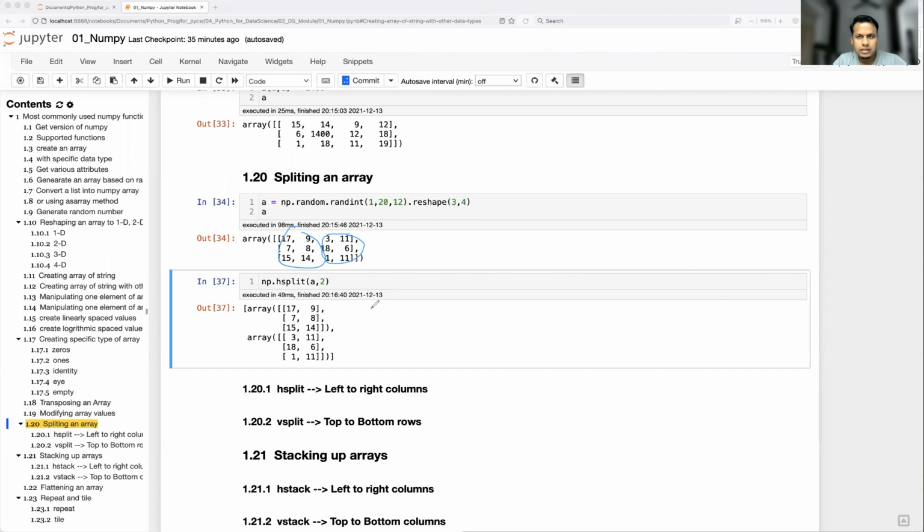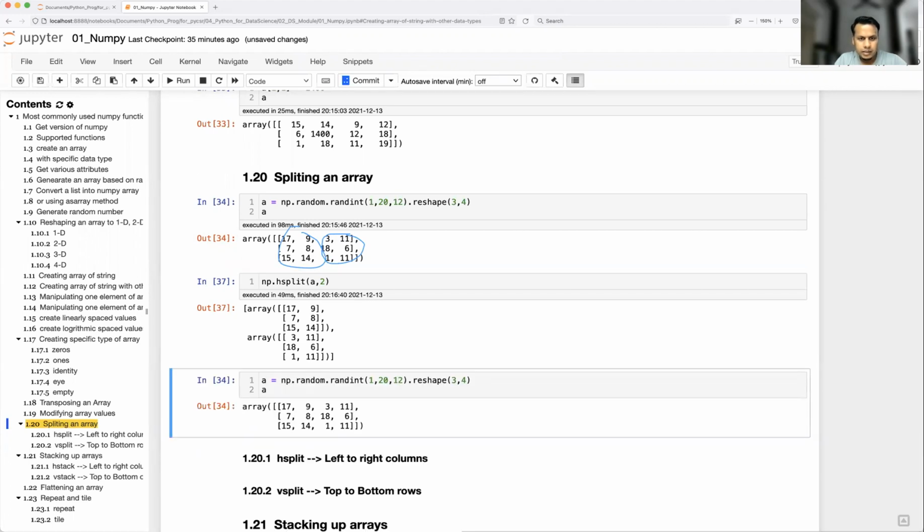Let's take a look at another one. I'm going to change the order, then we'll see what happens. I'm going to give 4 by 3.